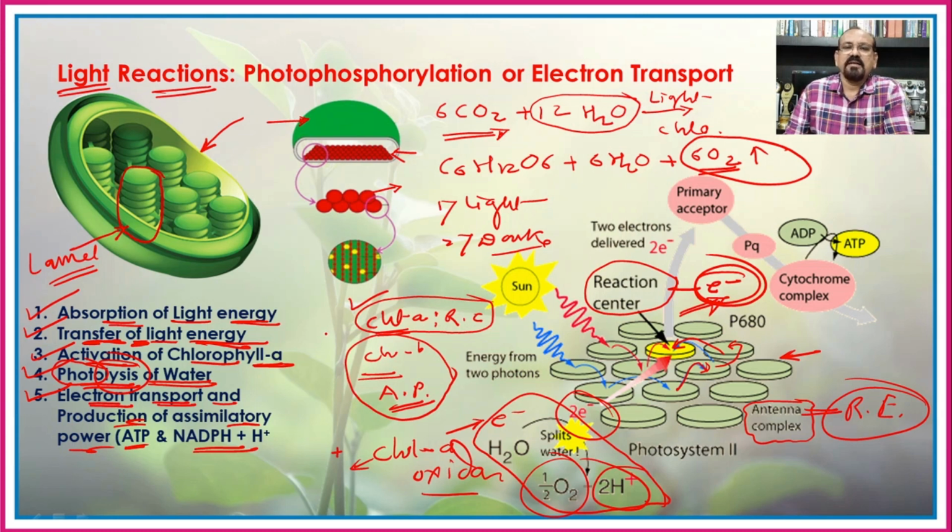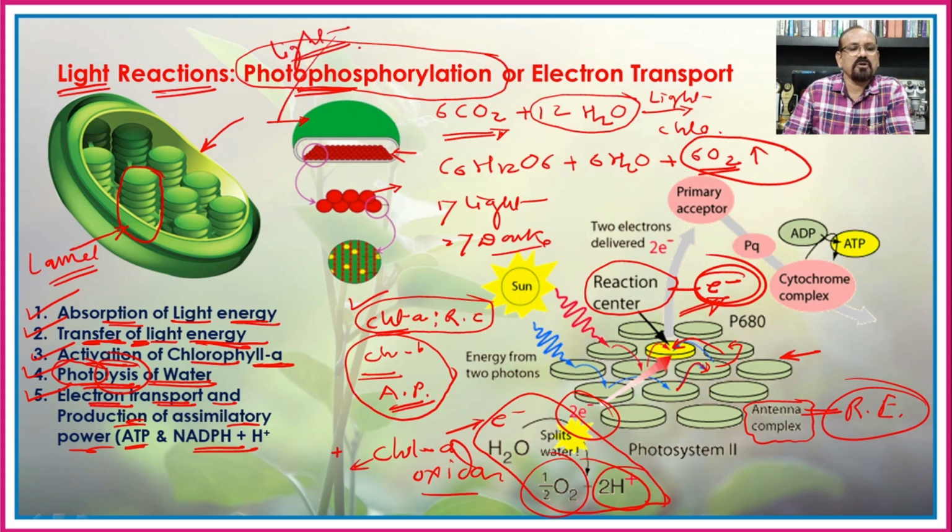So in this way, the light energy is absorbed by the different pigments and is used for the formation of ATP and NADPH2, and hence the process in which the high energy phosphates are formed, that is in the form of the ATP molecule, is known as the photophosphorylation, as this process is carried out in presence of the light.